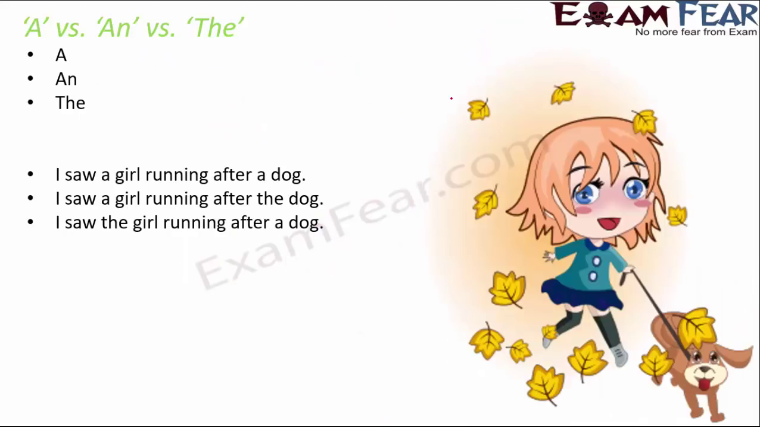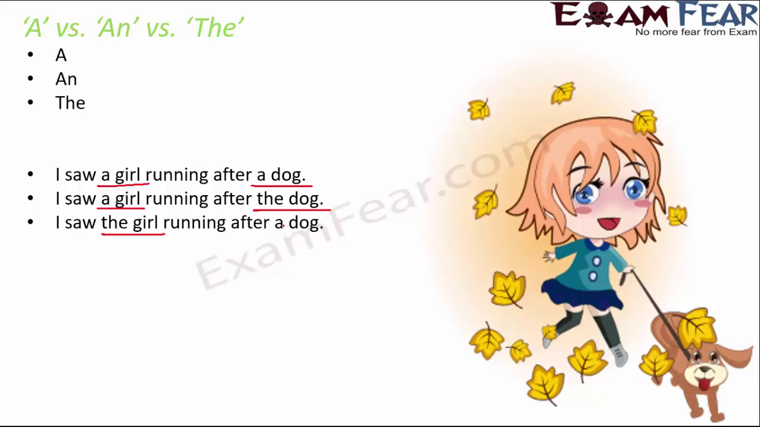Now let's look at another example. I saw a girl running after a dog. When we say this, it means that I saw a girl, just one girl, any girl, running after a dog. Again, just any dog. So I am not talking about a specific girl, I am not talking about a specific dog. If you look at the second sentence, I saw a girl running after the dog. Here we are talking about any girl in general, but we are telling that the girl is running after the dog. That means that particular dog. So here we are talking about a specific dog.